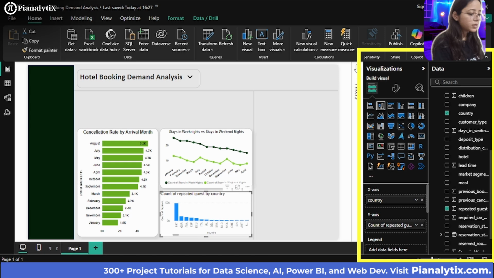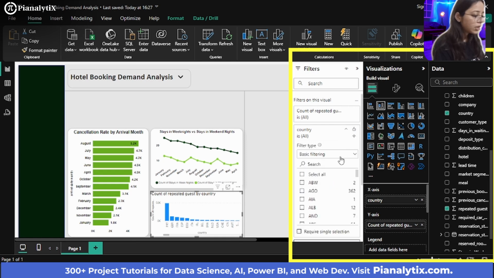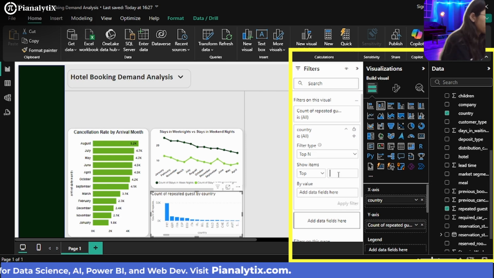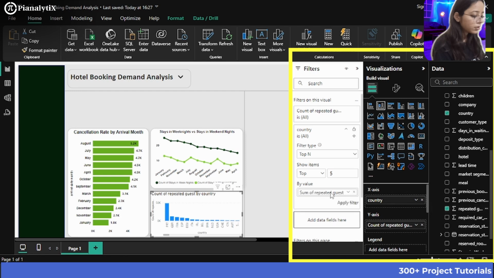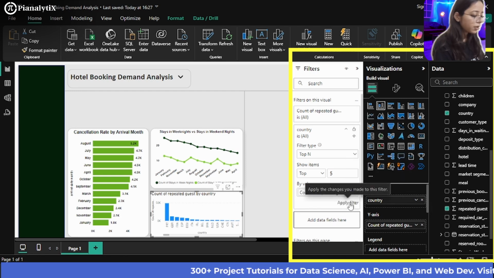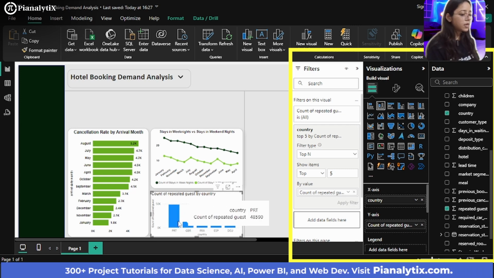And what I am going to do is I'm going to apply a filter on the top 5 countries. I wanted top 5 countries which had the number of repeated guests. So, for example, for the country section, I want a top N filter. I want to see the top 5 countries which had the repeated guests, and I'll just apply here. So, these are the countries.